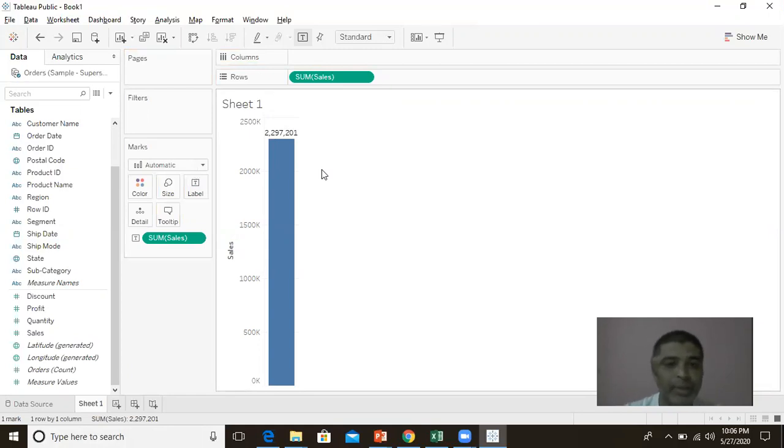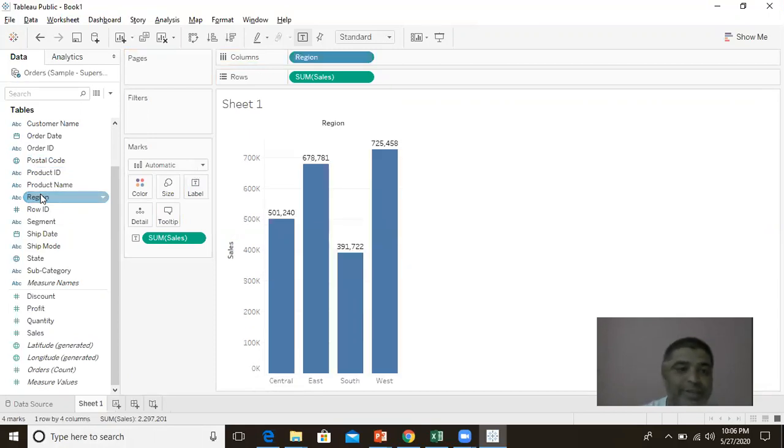Now, say for example, I want to see this particular sales divided based on the region. So North region, what is the sales? South region, what is the sales? East region, what is the sales? I want to see based on the region. I just go to this particular dimension here. So that is the regions, and just double click on that. So you can see it divides the data.